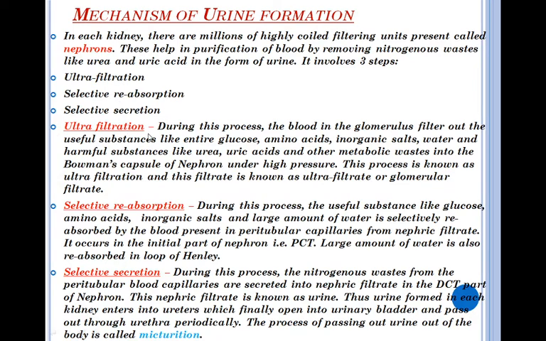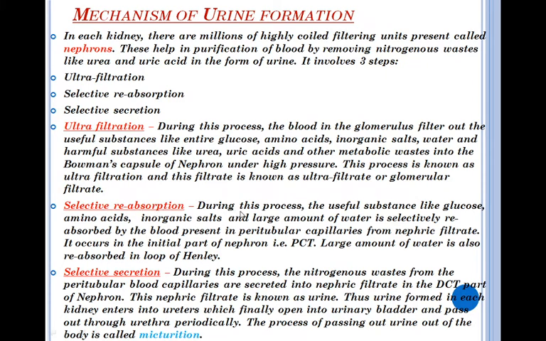In ultrafiltration, during this process the blood in the glomerulus filters out the useful substances like entire glucose, amino acids, inorganic salts, water and harmful substances like urea, uric acid and other metabolic waste into the Bowman's capsule of the nephron under high pressure. This process is known as ultrafiltration, and this filtrate is known as ultrafiltrate or glomerular filtrate or nephric filtrate.